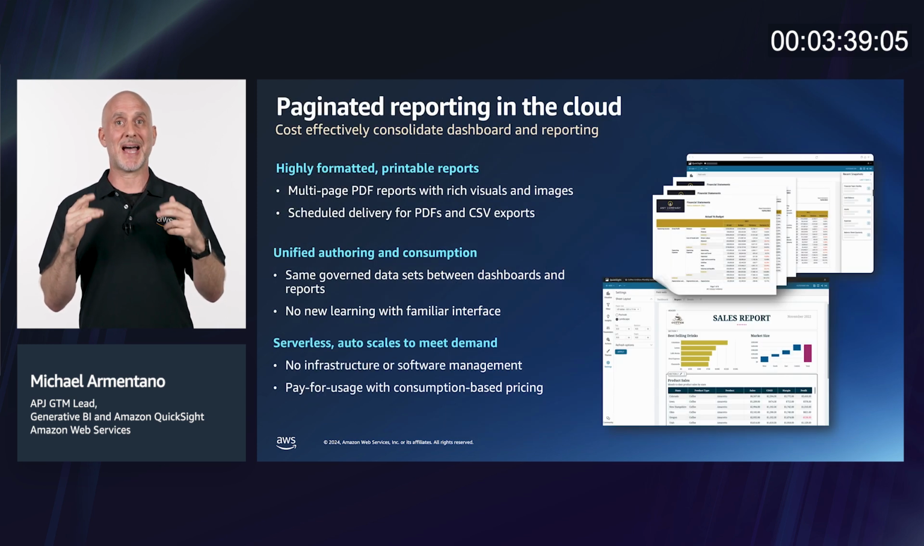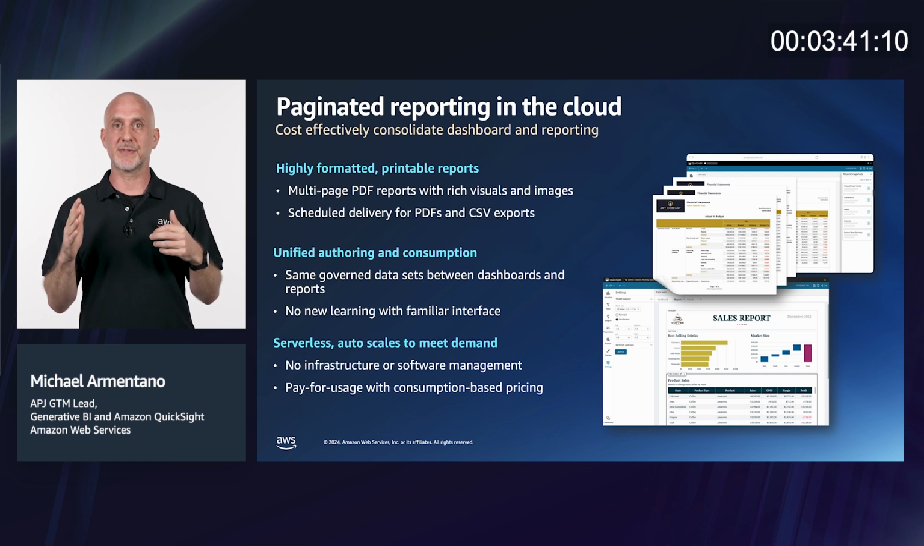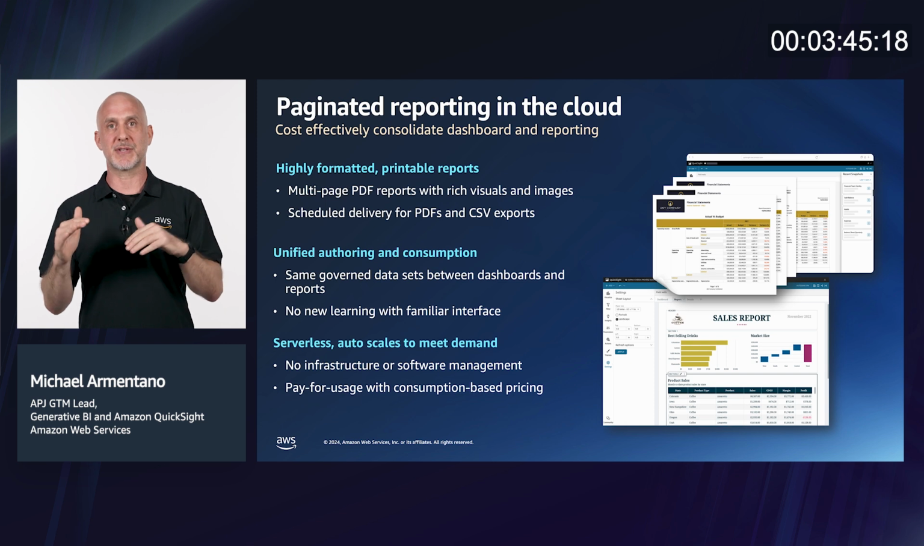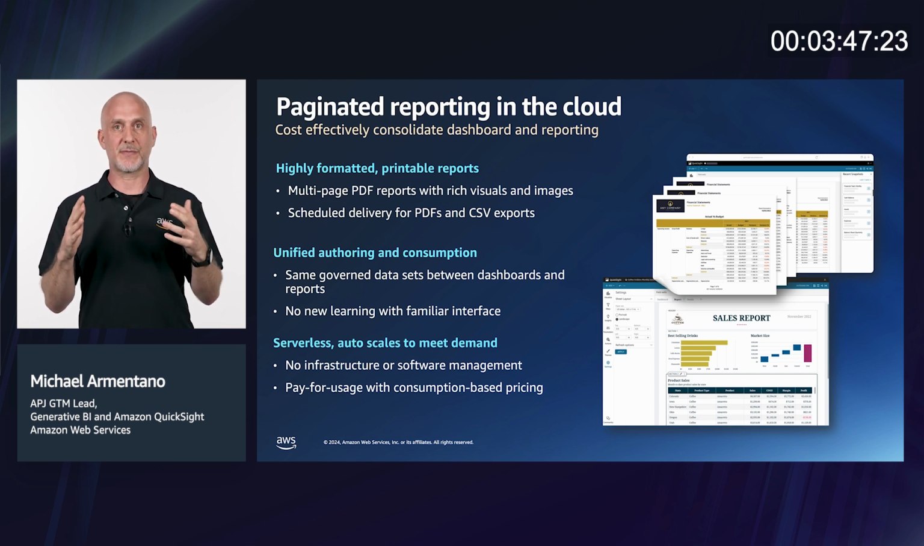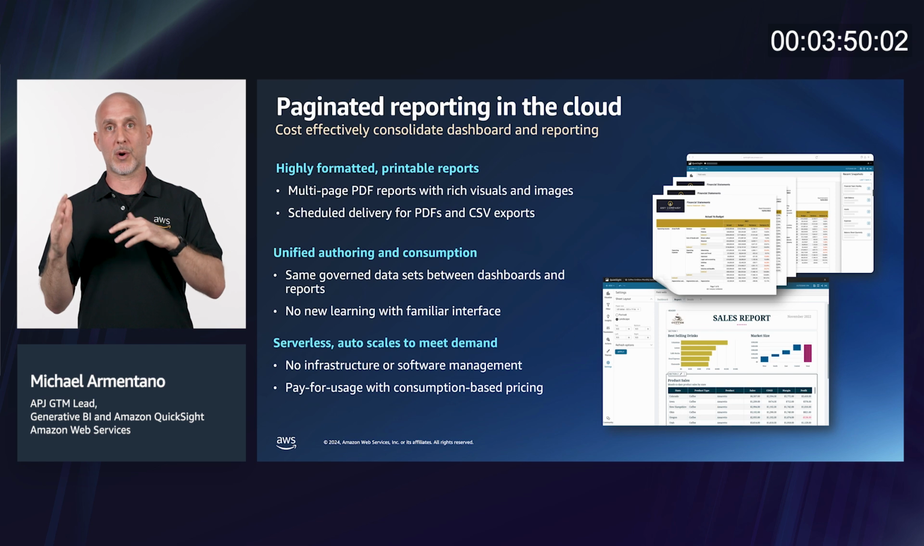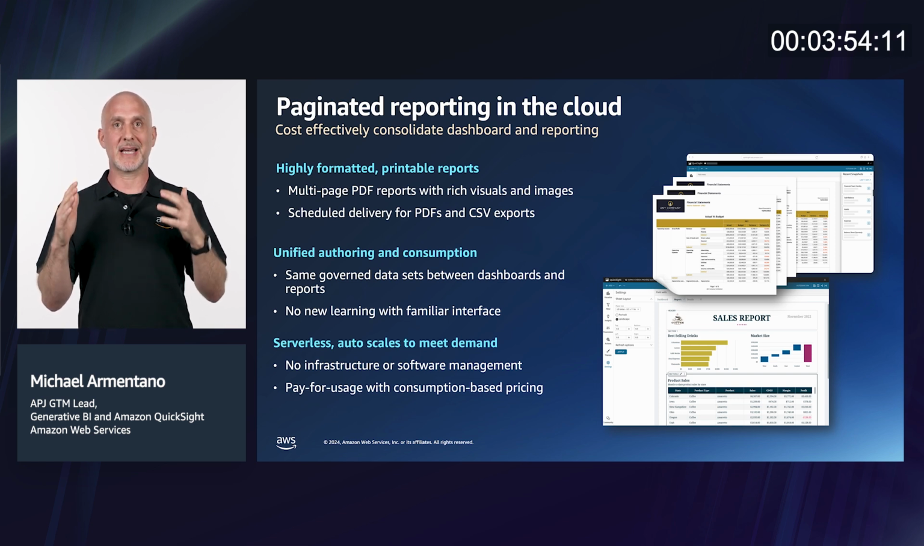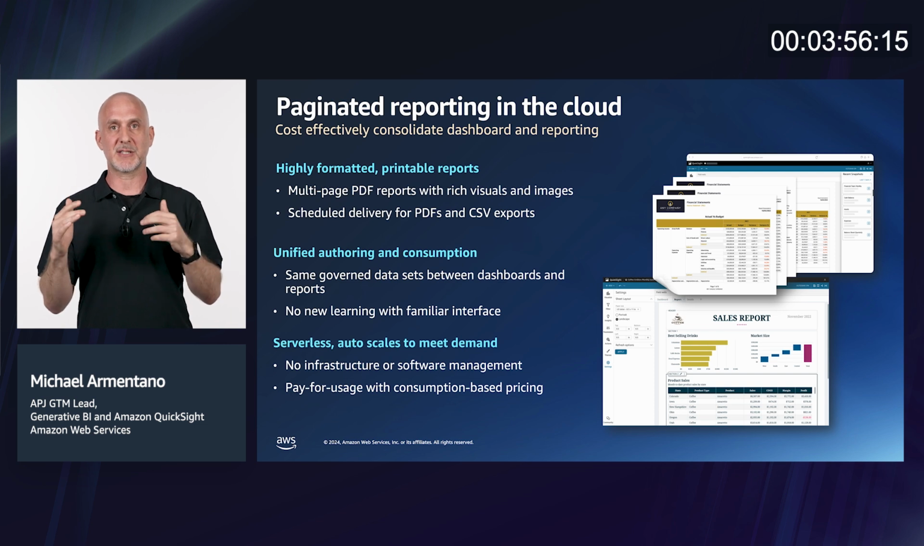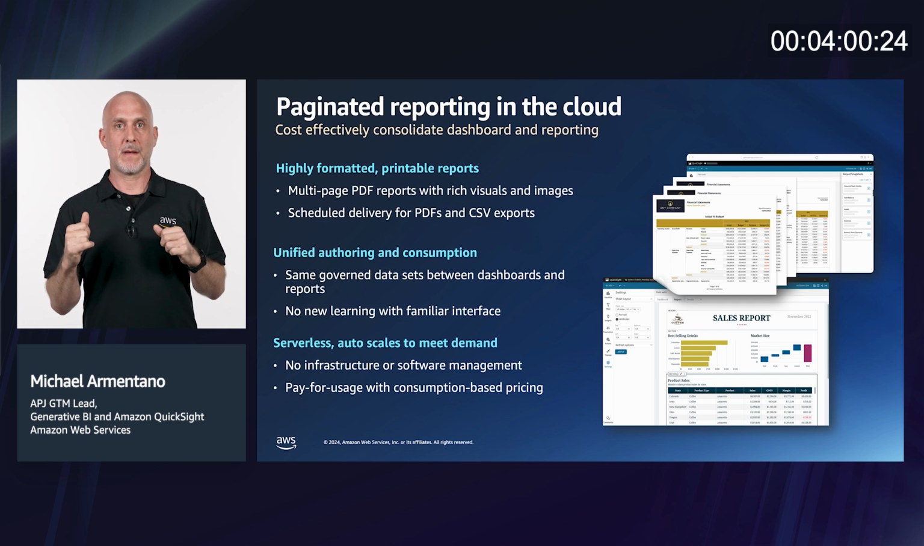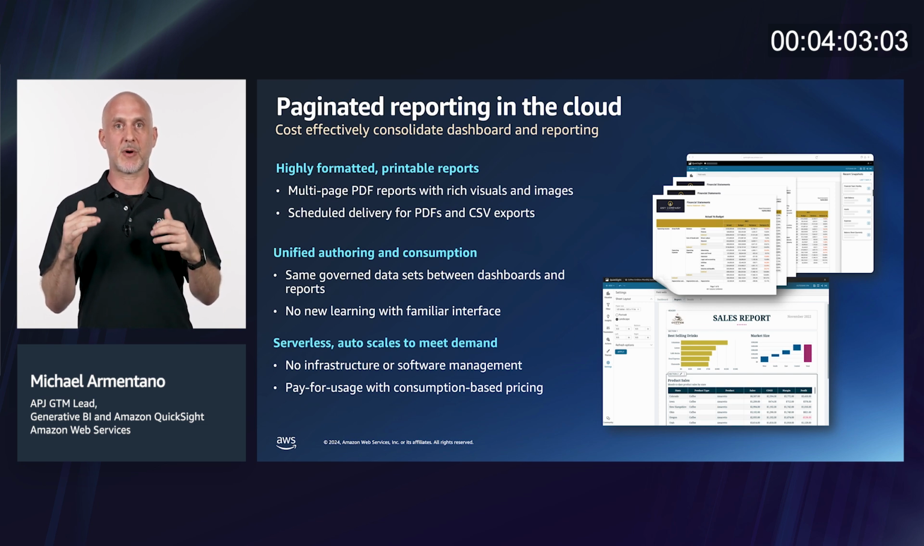QuickSight also features paginated reporting in the cloud, which enables you to deliver highly formatted reports at scale to your users' inboxes. Reports can be scheduled for delivery as PDFs and/or CSV exports. Paginated reports can help deprecate legacy reporting systems and consolidate dashboards and reporting in a cost-efficient manner. Users can view the same source of truth across dashboards and reports and don't have to decide between them. With unified authoring, there is no new learning required.